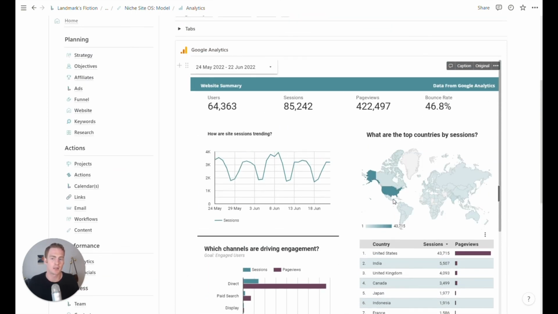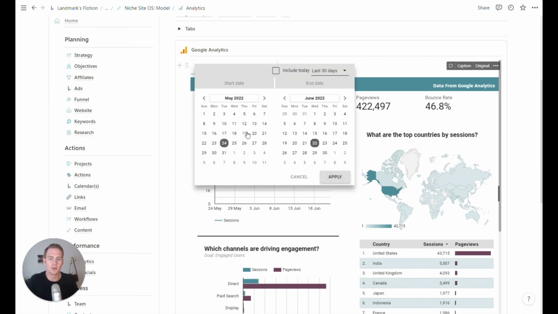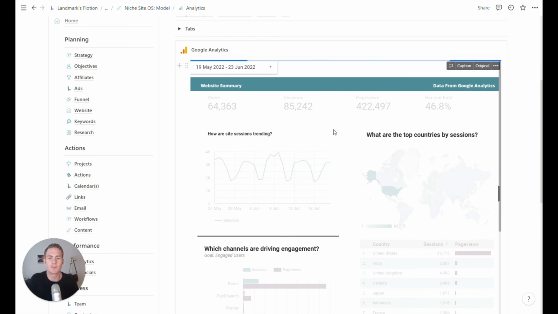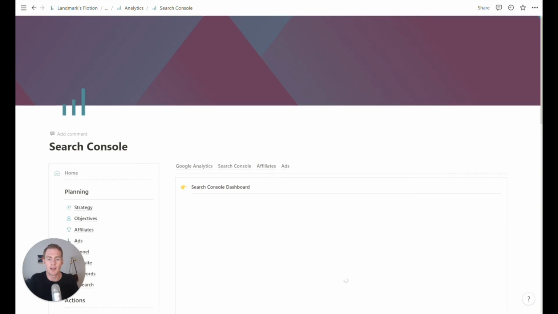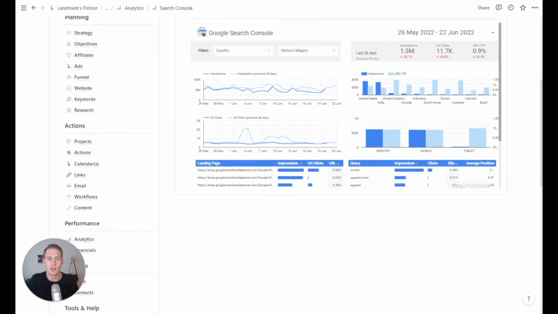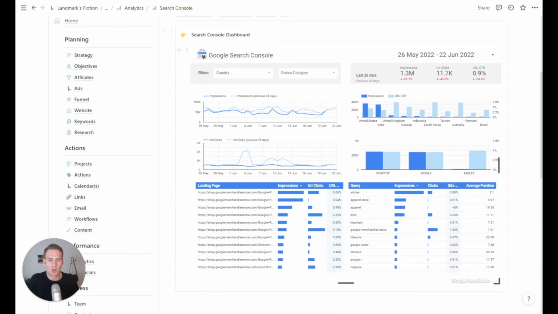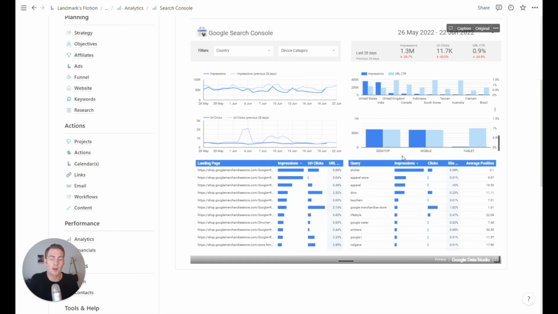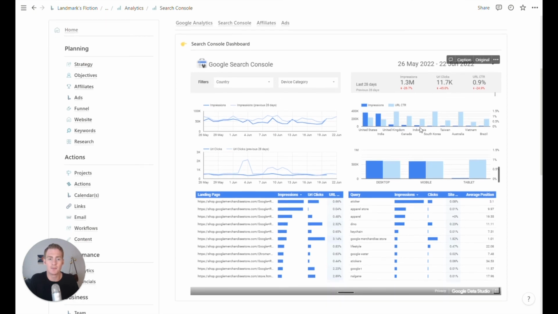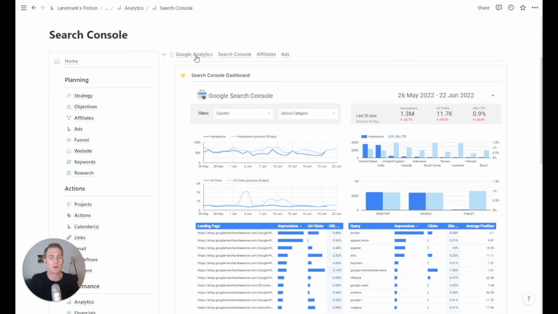This is just where we can, if we don't want to go to our analytics, get the high level quick view. We can also filter by dates and do a few things within this embedded view, which is handy. And then we also have a similar setup for our Search Console dashboard. Here you can filter by date, by country, and by device category. If you are handy with Data Studio templates, you can also edit the dashboard and add some new filters as you like. But if you just want a high level overview, you have access to both of these dashboards in the analytics section.